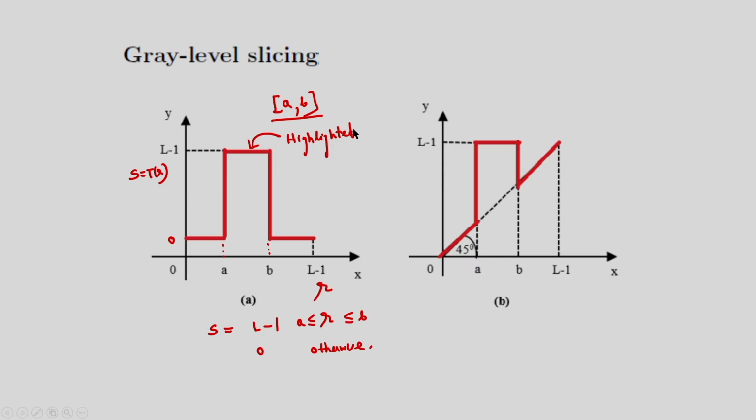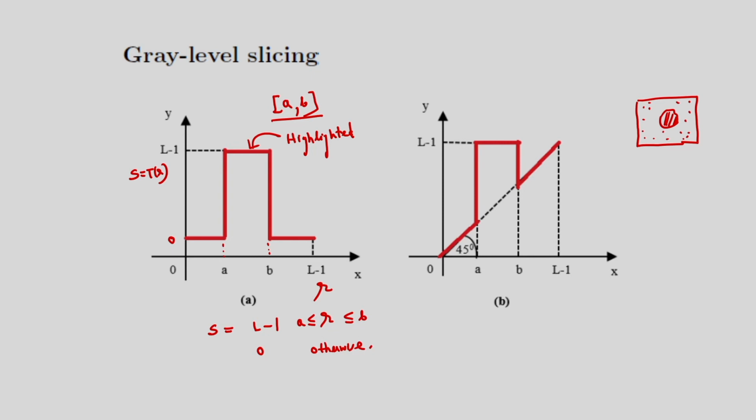This is highlighted, and if you consider the rest of the intensity values, the rest will be 0. In the second case I am doing the same thing. In the first case you can see, suppose I have a particular image, and suppose I have one object here, a particular intensity range. Suppose this intensity range I am highlighting, then if I consider the first transformation, the rest of the pixel values will be 0 corresponding to the first transformation.